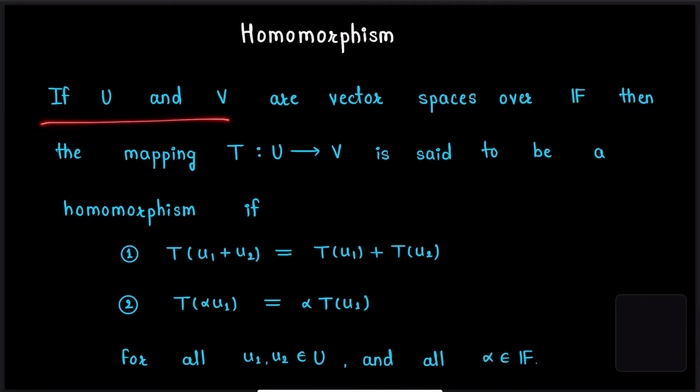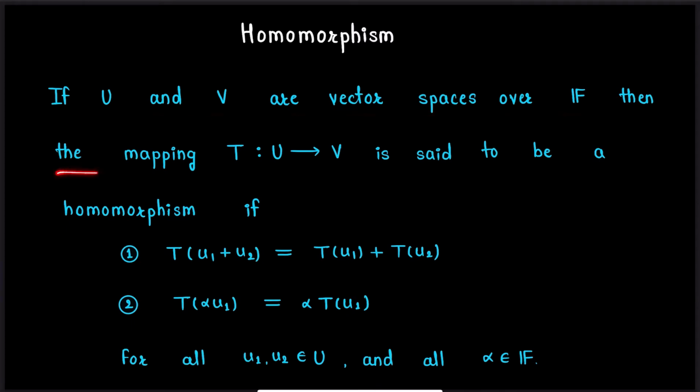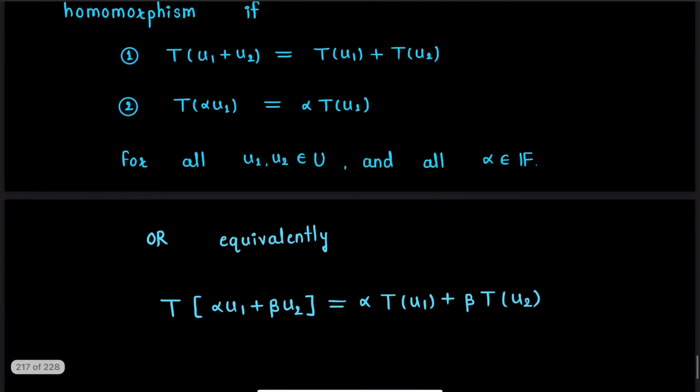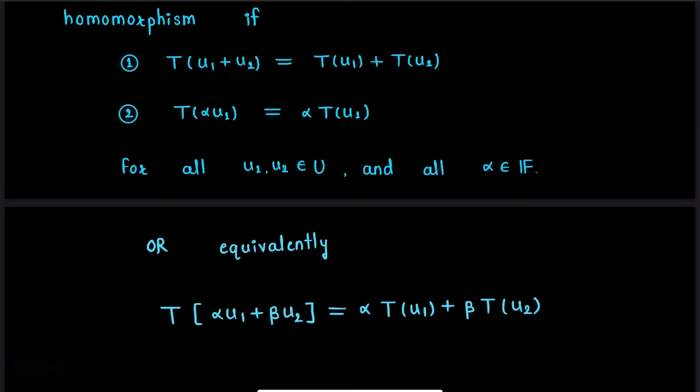If U and V are vector spaces over field F, then the mapping T from vector space U to vector space V is said to be a homomorphism if number 1, T of u1+u2 is equal to T of u1 plus T of u2, and number 2, T of alpha u1 is equal to alpha times T of u1, for all vectors u1, u2 in vector space U and for all scalars alpha in field F. These two properties can be equivalently written as T of alpha u1 plus beta u2 is equal to alpha times T of u1 plus beta times T of u2.